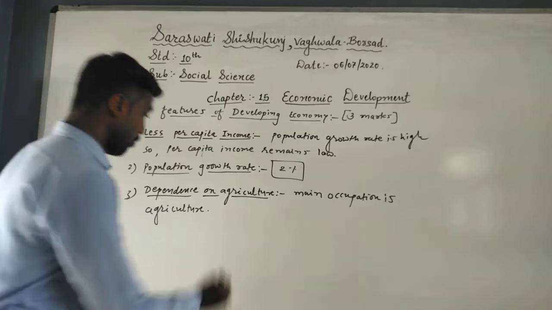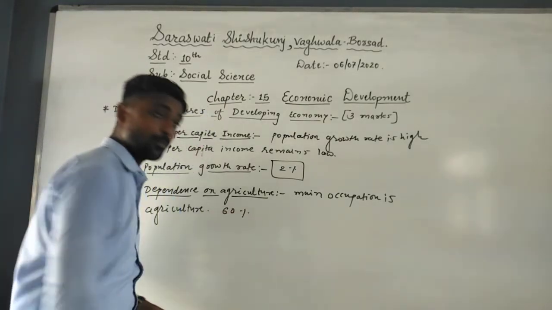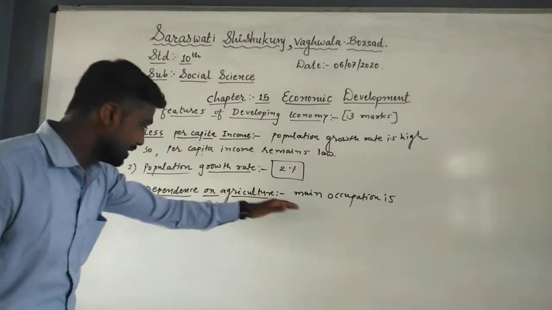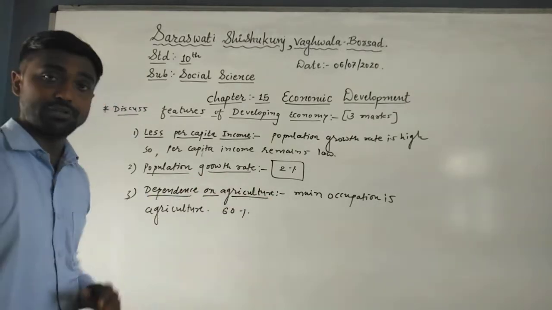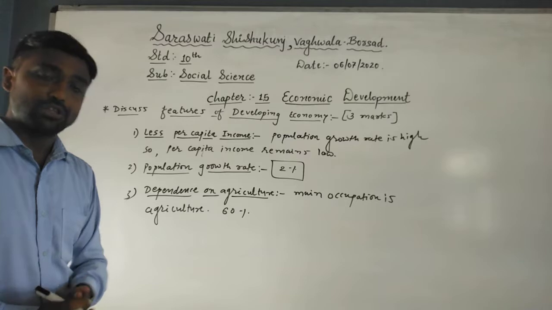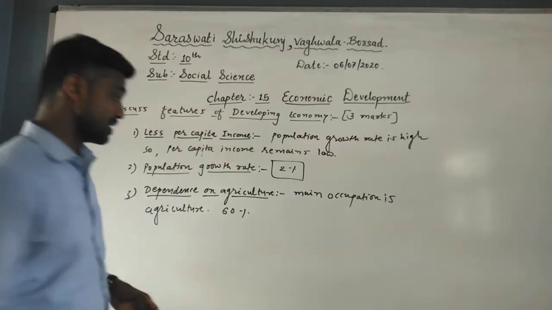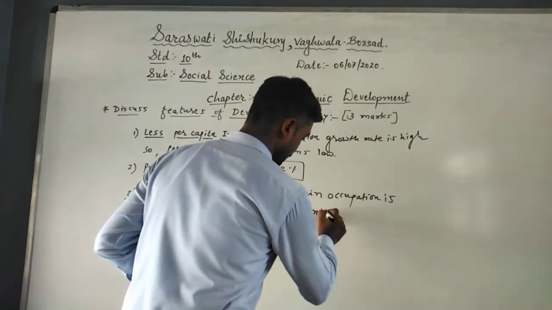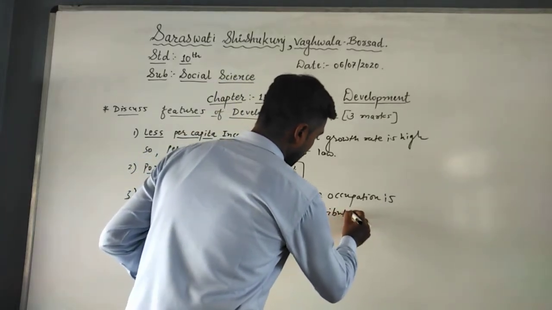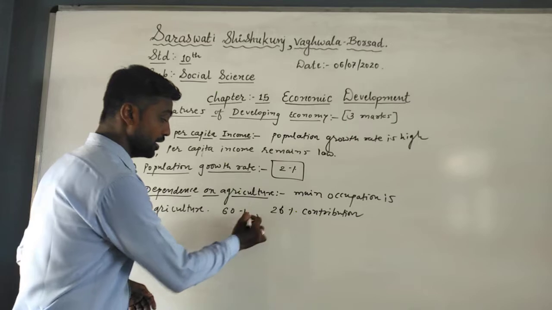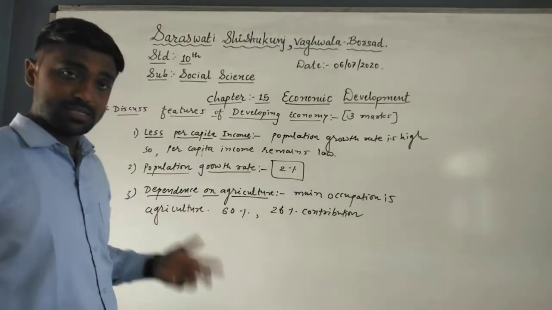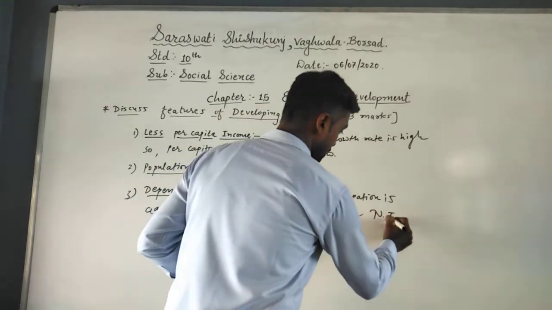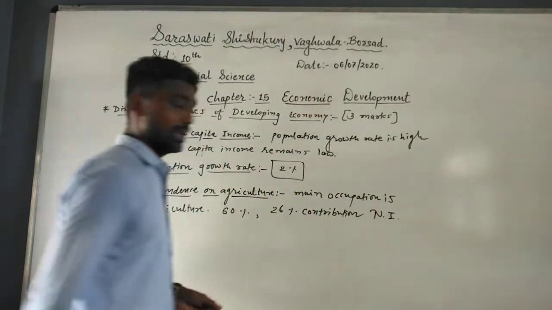And generally more than 60% of the population is involved in agricultural activity. Whatever they earn and contribute to the national income is only 26%. The contribution of the people engaged in agricultural activities is only 26% of our national income. So that number is also too low.